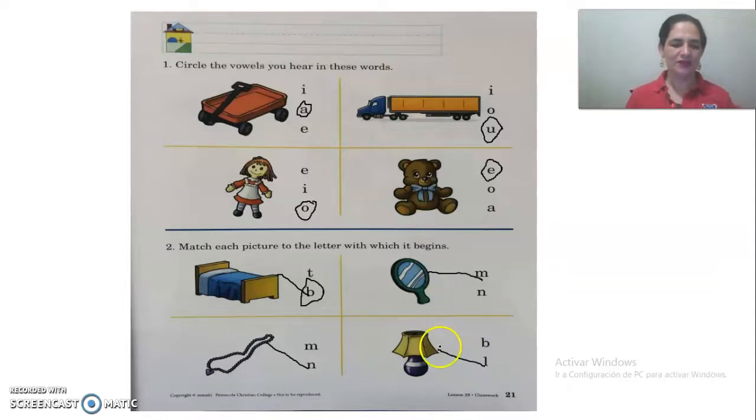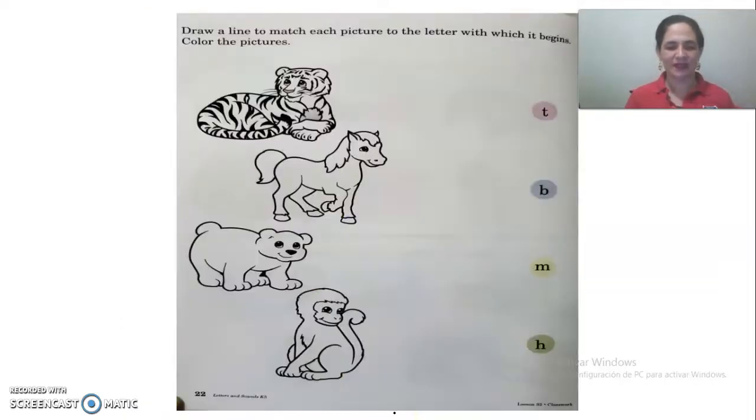Now we are going to continue with the next page. And we are going to match a line. Let's draw a line from the picture to the letters. For example, the number one is, let me see, this is a tiger.